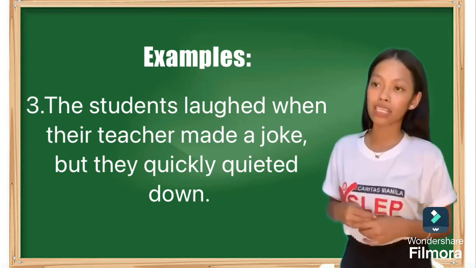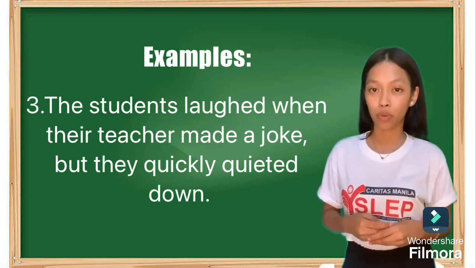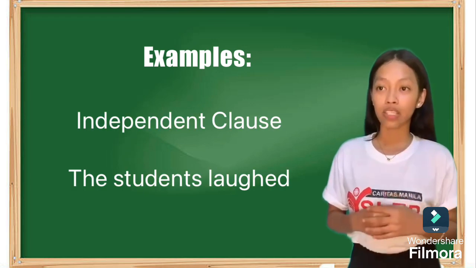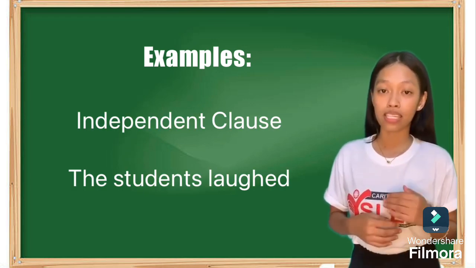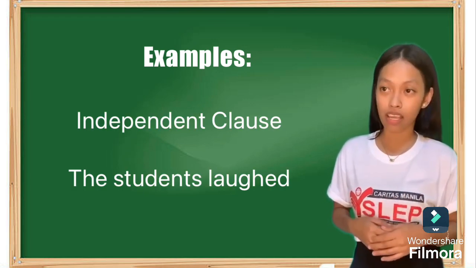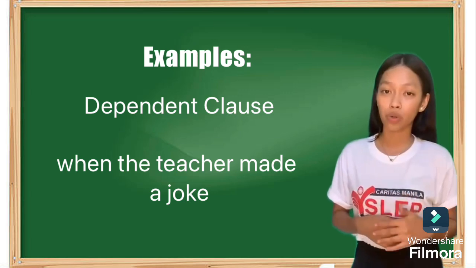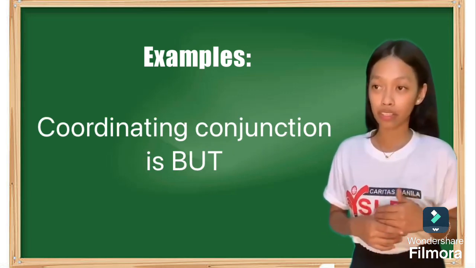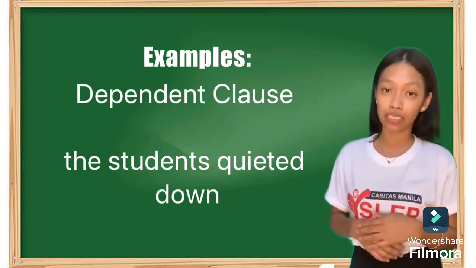So number 3, the students laughed when their teacher made a joke, but they quickly quieted down. So the students laughed is the independent clause. When the teacher made a joke, yun naman yung dependent clause. And then comma, but is the coordinating conjunction, and they quickly quieted down.